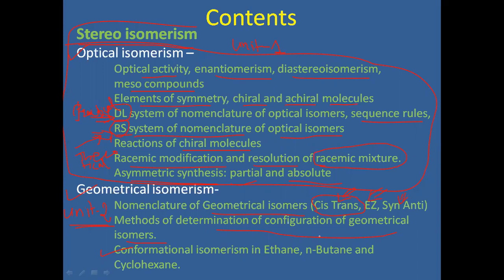This is another method. Dipole moments are different for trans isomers and cis isomers. So on that basis, you have to identify. These are some physical methods.